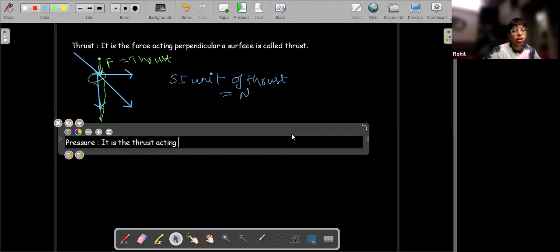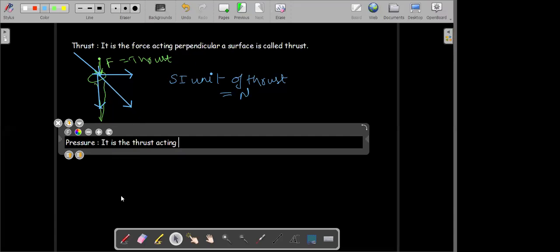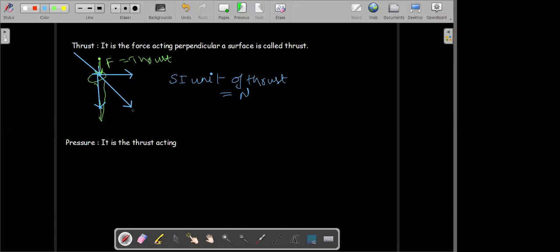Like here, when I applied the force in this direction, that amount of force will tend to move this nail towards the right. So this amount of force here is the horizontal part of the force. This amount of force here is the vertical part of the force. Only the vertical part of force, which is acting perpendicular to the surface, is the thrust.